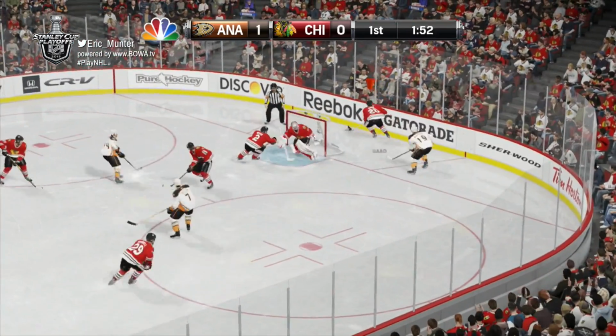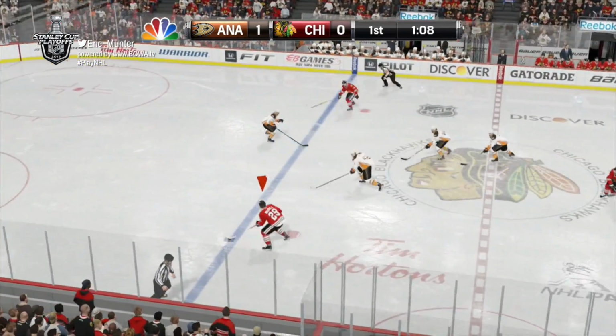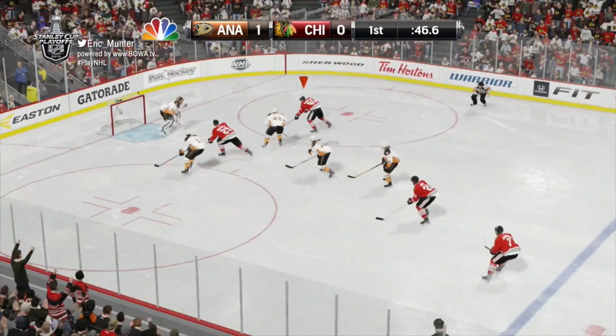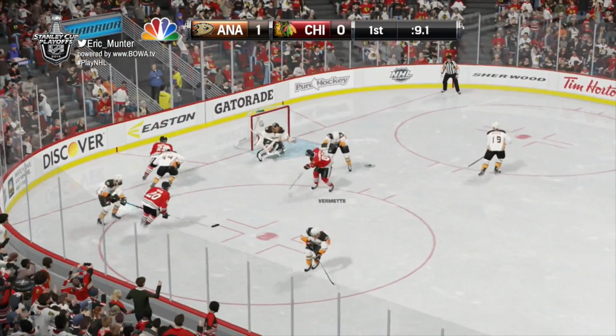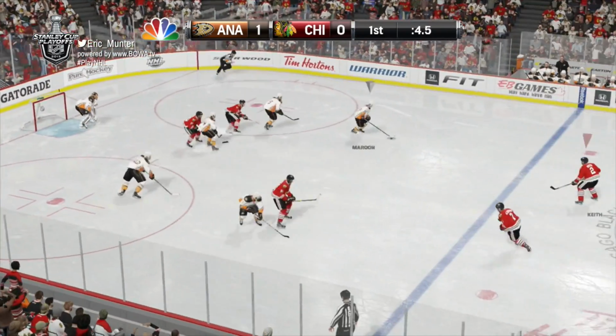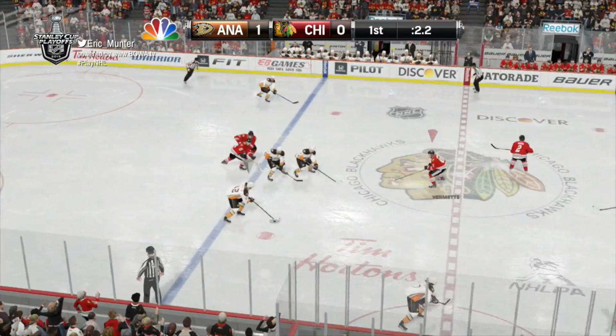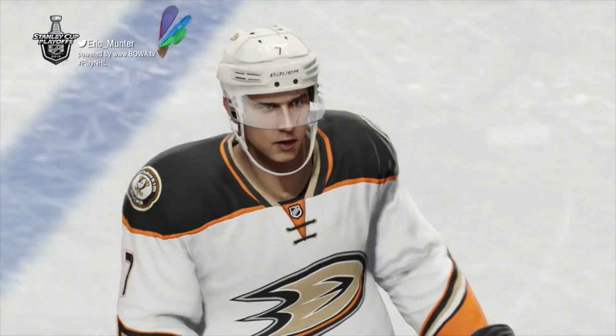A feed out in front, guarded away by Saad at the last second. Otherwise, Anaheim would have had a good crack. And now a 2-on-1 developing. Bickell, right side. Vermette shoots, and a save by Anderson. Trying to bat the rebound, taken by Bickell. He shoots, denied again. Rebound Vermette in the slot. A shot weakly on net, denied by the left pad of Anderson. 3 seconds to go in the period. Puck dumped in, and that'll do it for the opening 20.